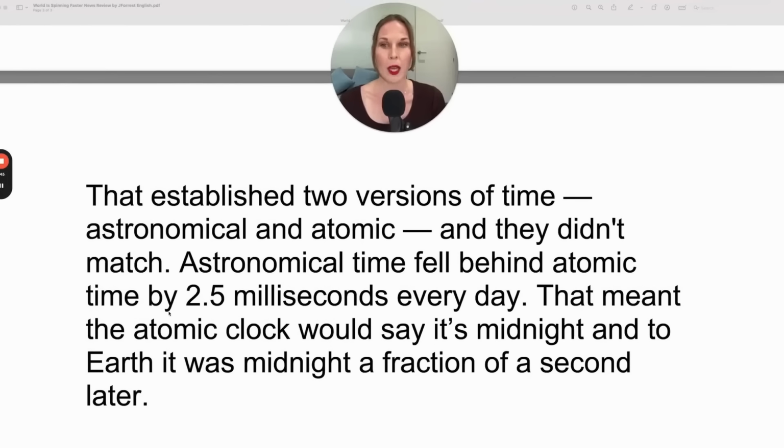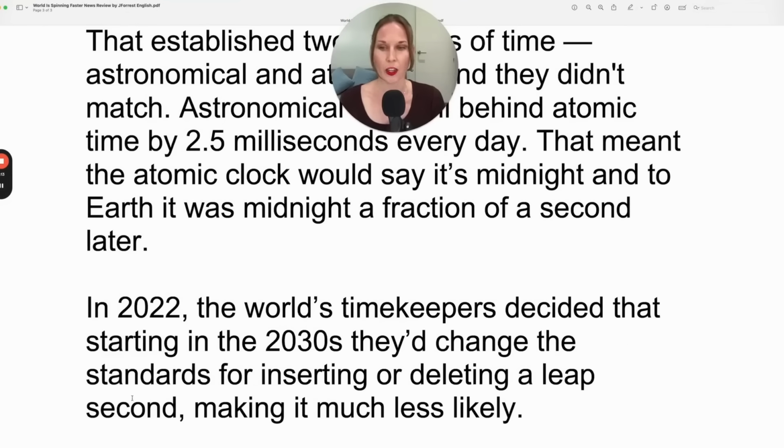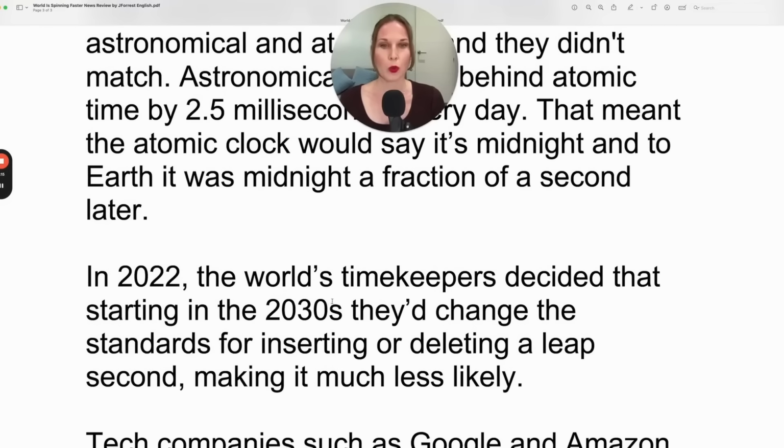That meant the atomic clock would say it's midnight, and to Earth it was midnight a fraction of a second later. In 2022, the world's timekeepers decided that starting in the 2030s, they'd change the standards for inserting or deleting a leap second, making it much less likely.